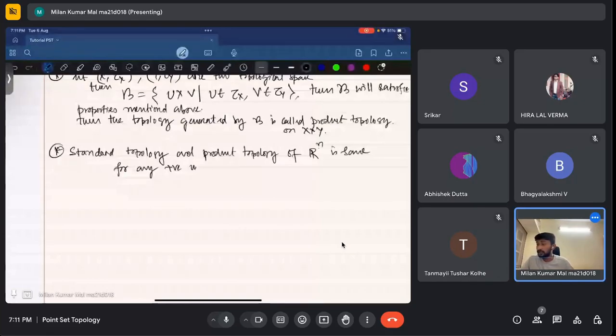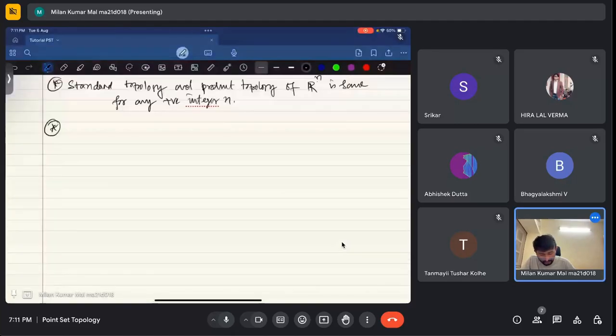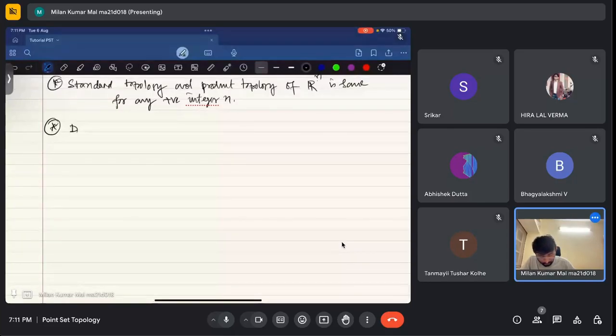Now, first I will try to discuss those exercises which are mentioned in sir's lecture notes. In lecture 6, on the third page, there was an example. Here is a little exercise. Define